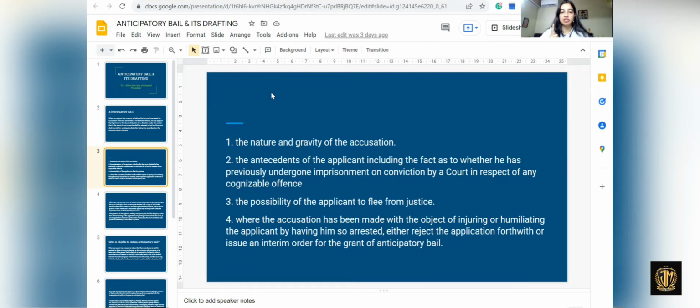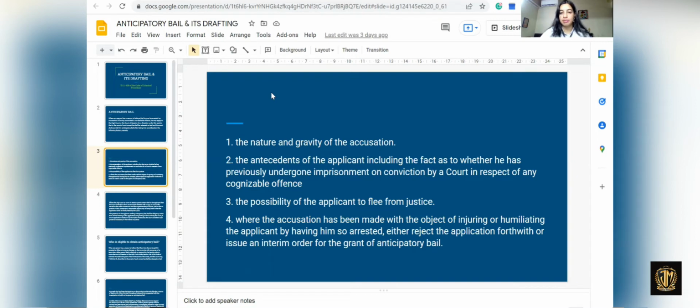The antecedents of the applicant, including the fact as to whether he has previously undergone imprisonment on conviction by a court in respect of any cognizable offense. Then the possibility of the applicant to flee from justice, whether he will abscond or not. Then whether the accusation has been made with the object of injuring or humiliating the applicant by having him so arrested.